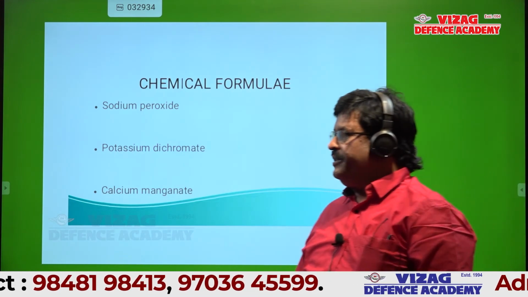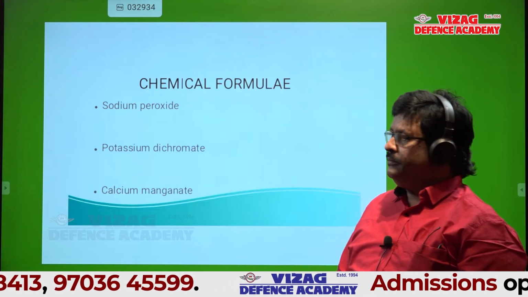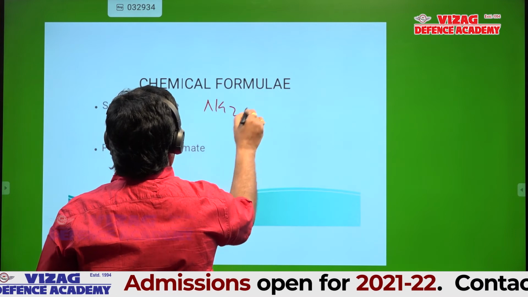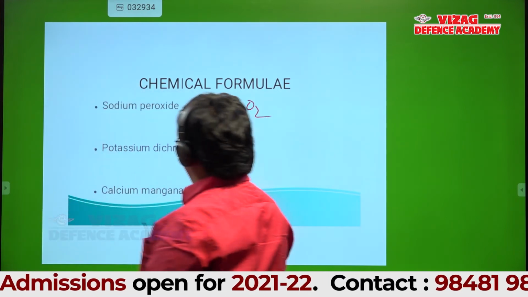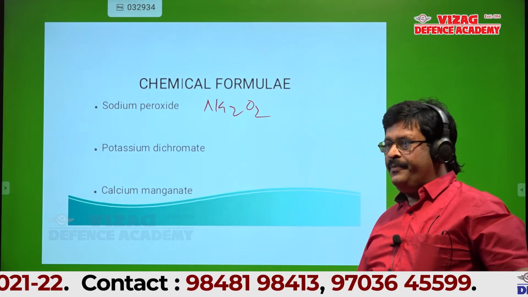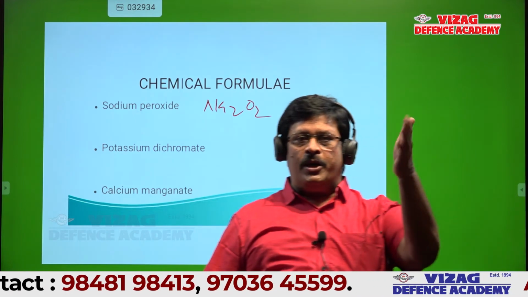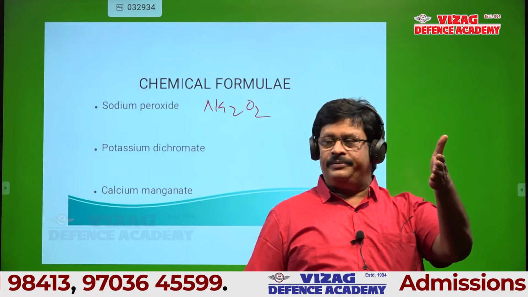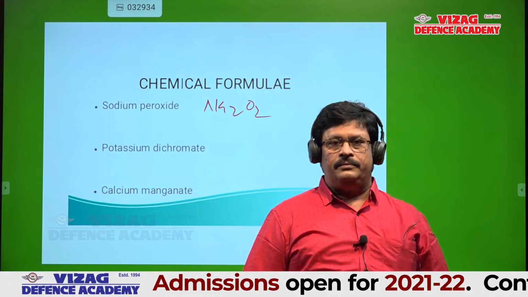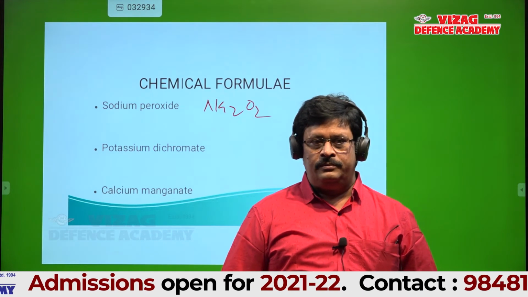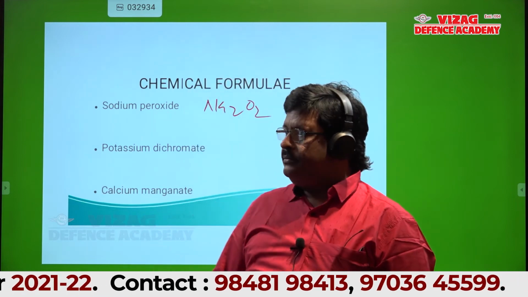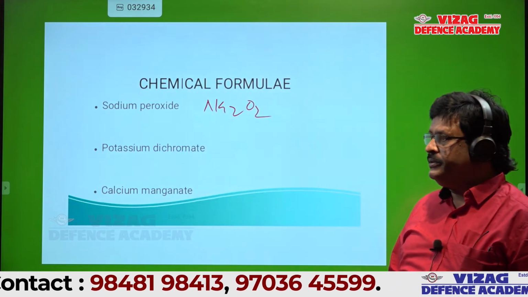Sodium peroxide. Na2O2. Excellent. That's right. Na2O2. Atomicity 4. Is it okay? Can anyone tell potassium dichromate? Potassium dichromate. Can't you?